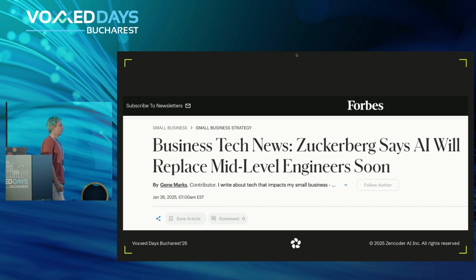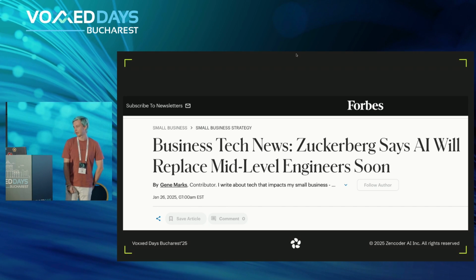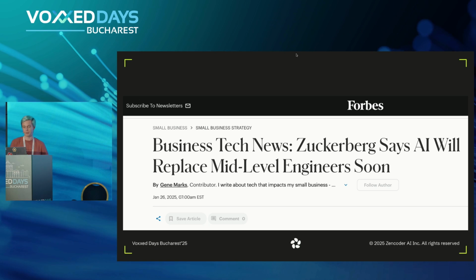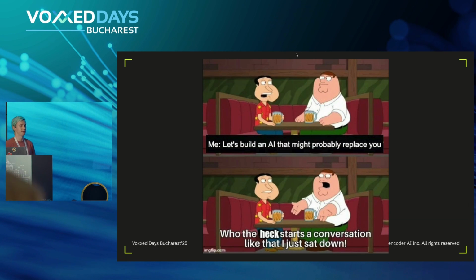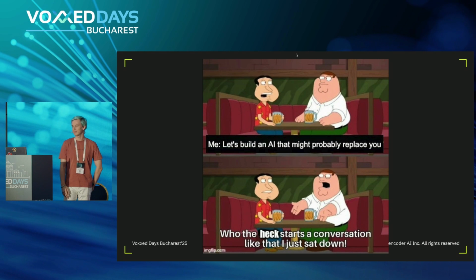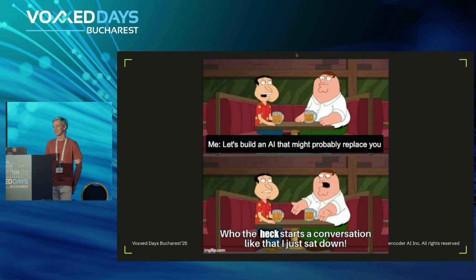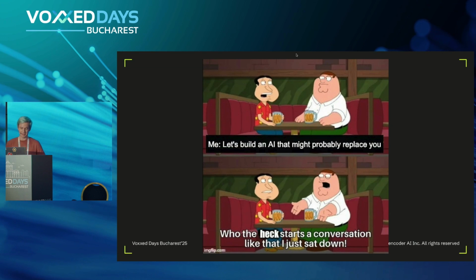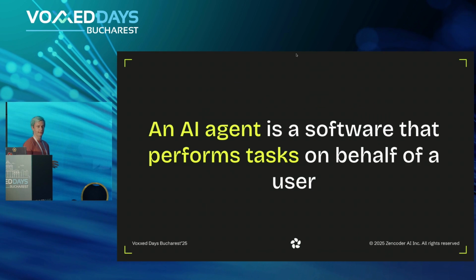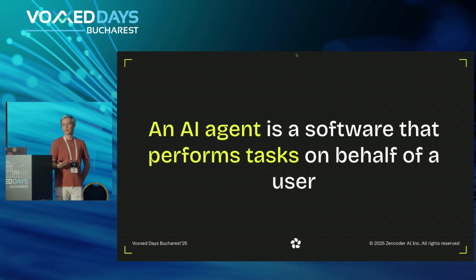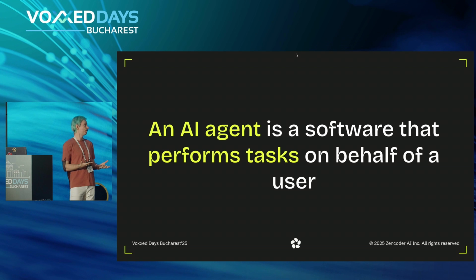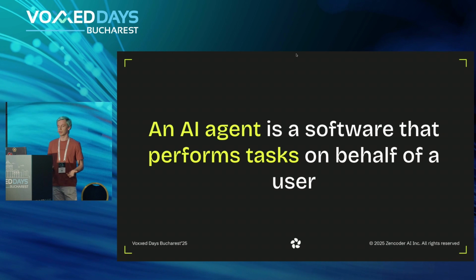And usually during the talks at conferences, you hear how you can use AI. But today we will actually be talking about how you can build AI that will replace you. Or maybe not, we'll see how it goes. But without any further ado, the main focus of today's talk is AI agents. An AI agent in general can be defined as software that performs tasks on behalf of the user.